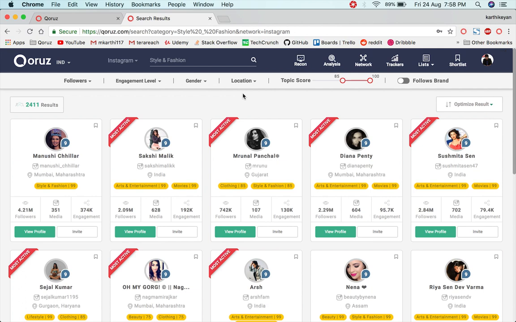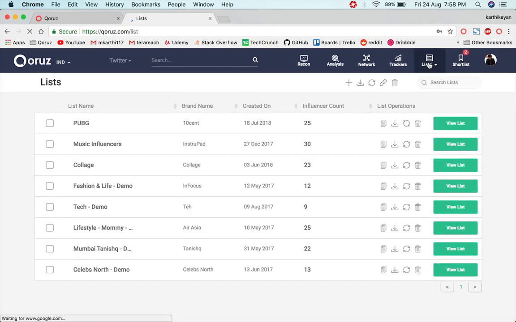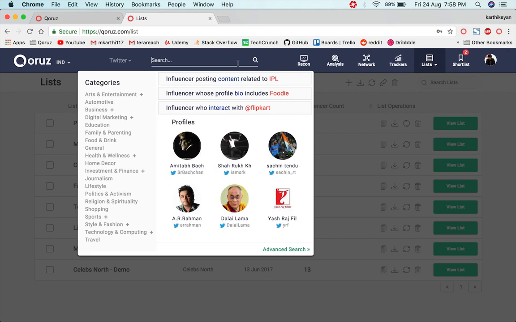Plus, we have added certain campaign management parts into our tool, which I'll just guide you through. After discovering the right set of influencers, if you want to shortlist the influencers, we have shortlisting features where you just need to click on the ribbon and shortlist, or download the list as an Excel sheet, or add to a current list within the platform itself, which you could in the end view from the list tab here.